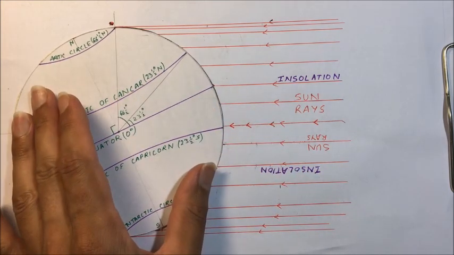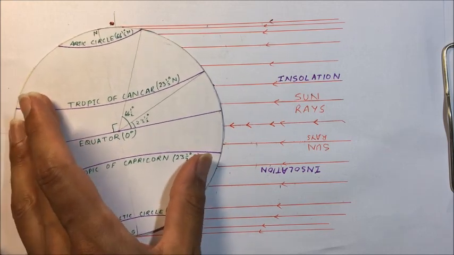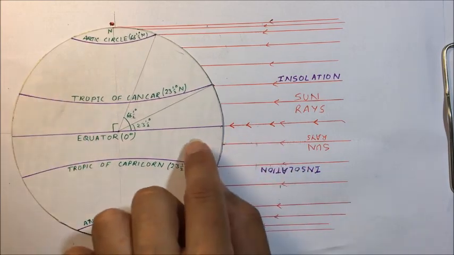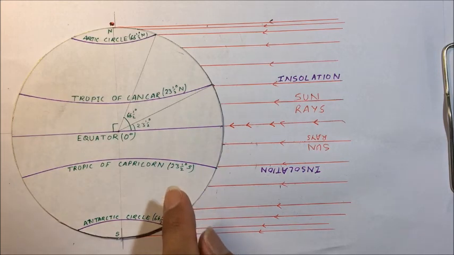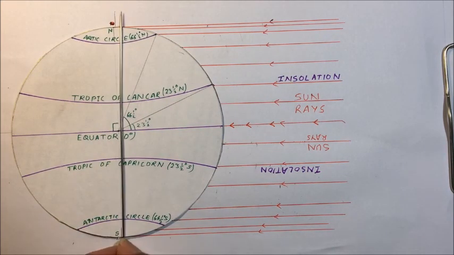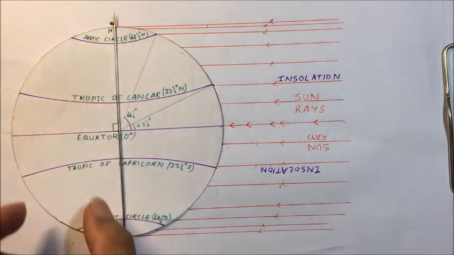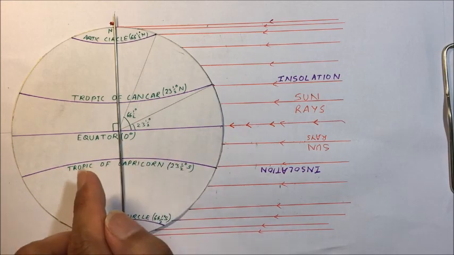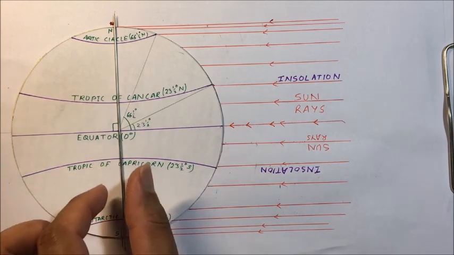the sun rays will be moving overhead towards the equator. And on 21st March, the sun rays will be overhead on the equator, and here we have the equinox. This will be the circle of illumination, so there will be half portion day, half portion night. There will be 12 hours of day, 12 hours of night. So on equinoxes we have 12 hours of day and 12 hours of night, equal length of day and night.